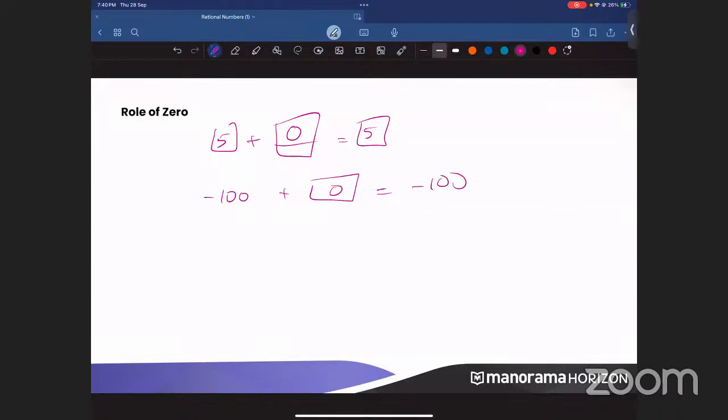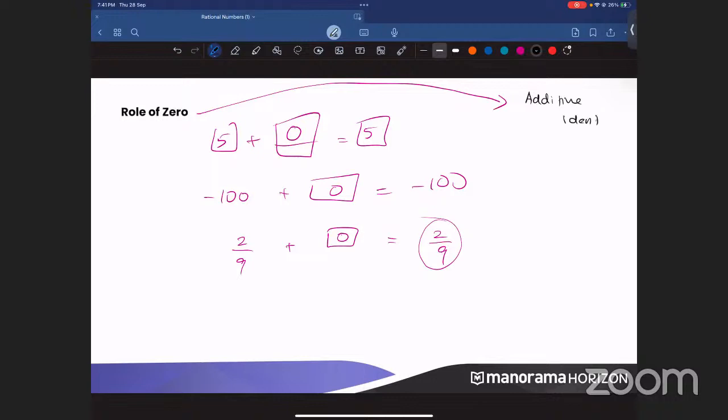And we are talking about rational numbers. So I'm putting a rational number, 2 by 9. So 2 by 9 also, what should I add with? I should add 0 and then only I'll be getting 2 by 9. So 0 is also called as, somebody was putting in the chat box, yeah, Anne and Sweetie. 0 can also be called as the additive identity. 0 can also be called as the additive identity.